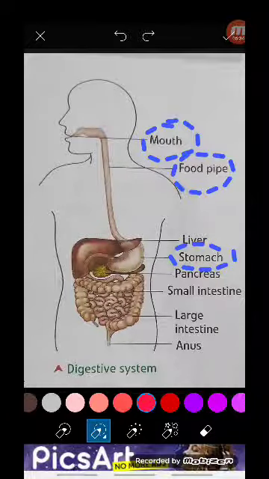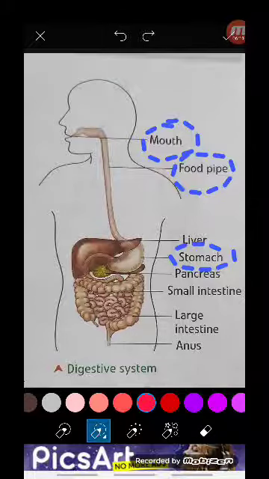So the wall of this small intestine has blood vessels. So these blood vessels, the tubes which carry the blood, absorb the nutrients, and this blood is taken to all the parts of our body, from head to toe, each and every part, even your eyes, your hair, your nails, your toes.